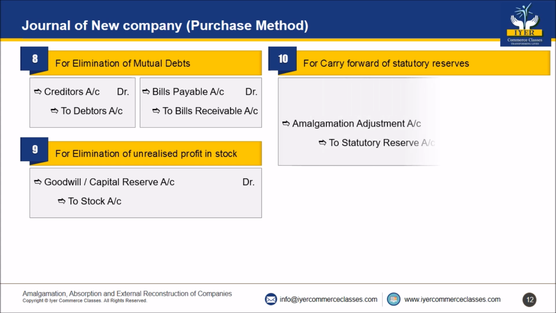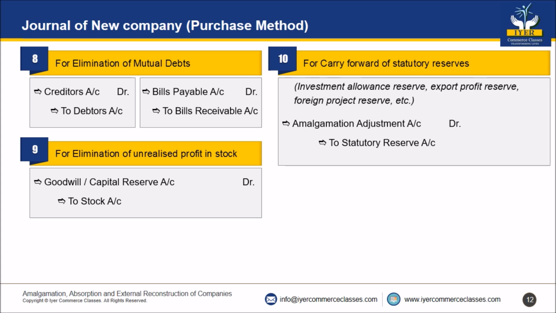Entry will be amalgamation adjustment account debit to statutory reserve account. Now in this entry, statutory reserve means what? It will be investment allowance reserve, export profit reserve, foreign project reserve, etc. Remember the entry, amalgamation adjustment account debit to statutory reserve account.